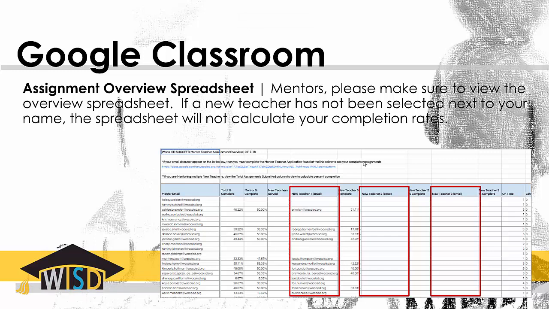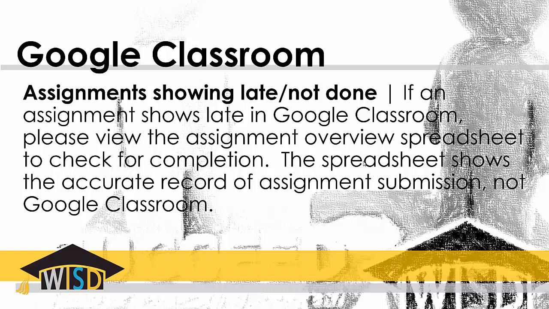And again, the spreadsheet is the final word on the completion, not those notifications that come out of Google Classroom based on an assignment being marked as completed. So again, that kind of goes through Google Classroom. If you're receiving notifications from Google Classroom that an assignment was late, that was submitted based on the spreadsheet, you can choose to ignore it, or you can go in and turn off the notifications on Google Classroom to prevent you from receiving those notifications as well.